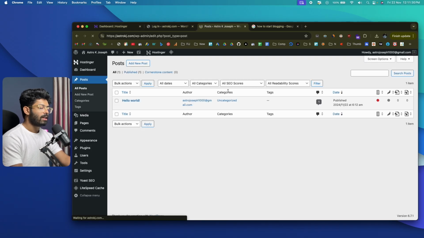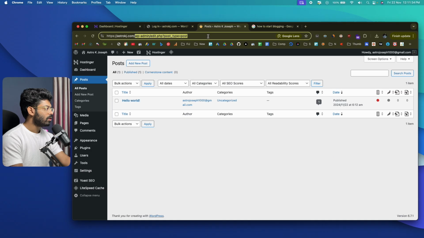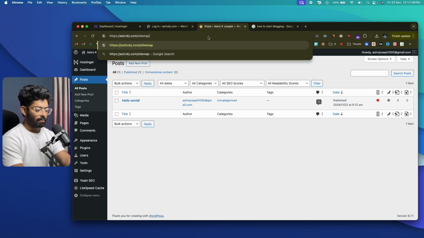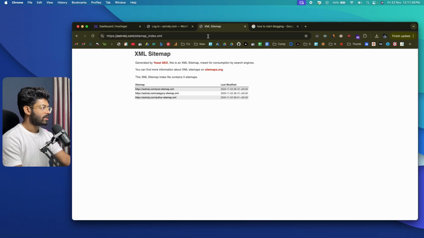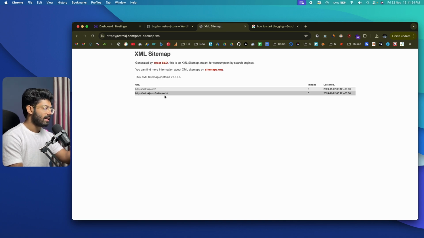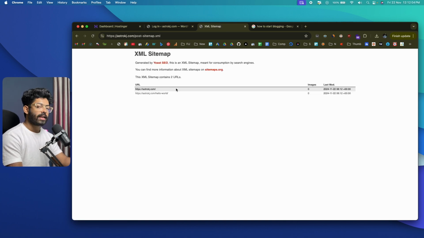Similarly, this SEO plugin will also let you set up a sitemap. So if you put /sitemap.xml towards the end of your site address and hit enter, this XML sitemap is automatically generated by Yoast SEO. So you don't have to take care of setting up a sitemap, and you will need the sitemap to submit your website to Google Search Console and have your articles rank. So yeah, that's already taken care of by Yoast SEO.